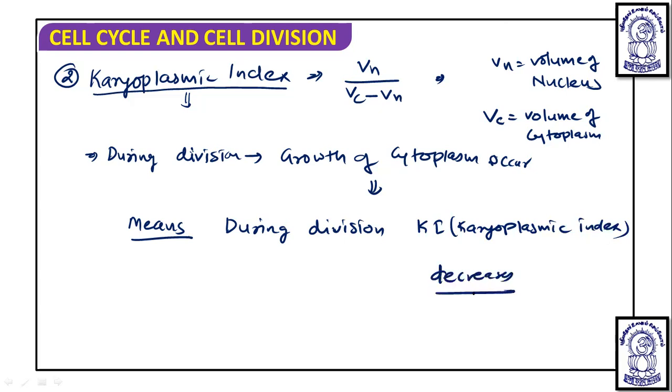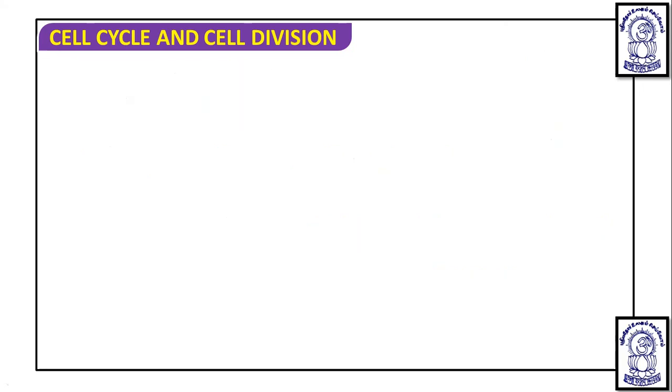So this is the karyoplasmic index, and these are the two factors responsible for determining whether division will take place or not.